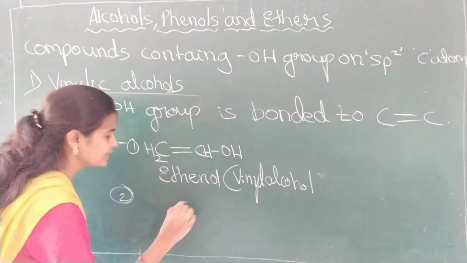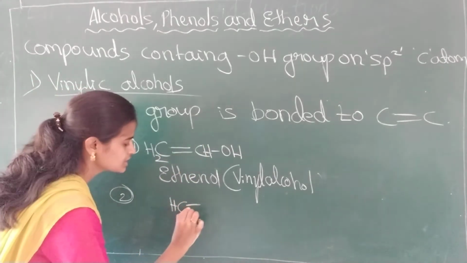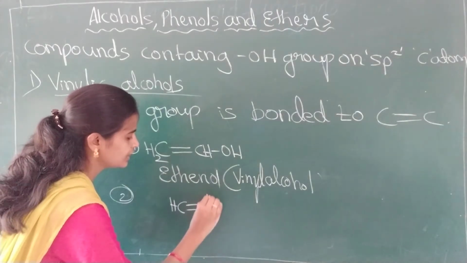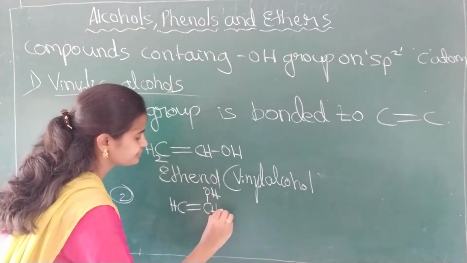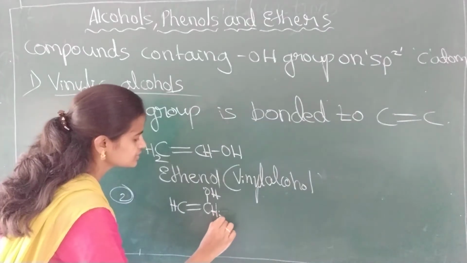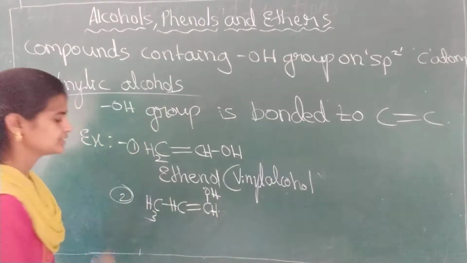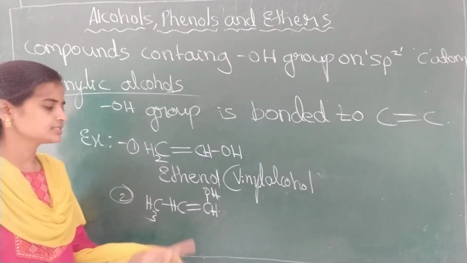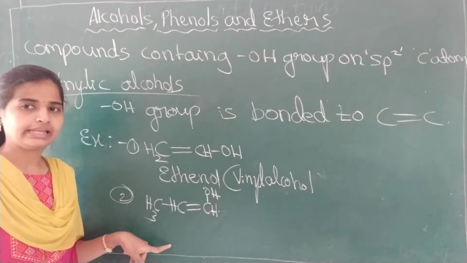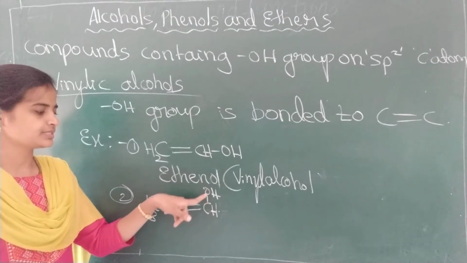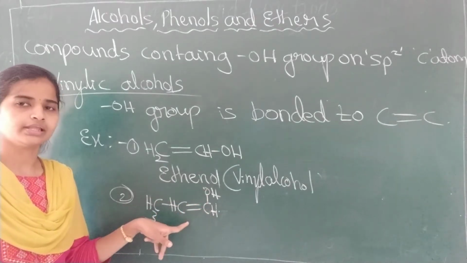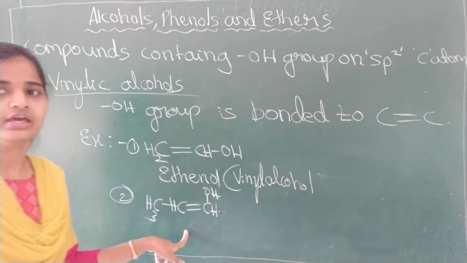The second example, CH double bond CHOH, and we can extend this, CH3. This is also an example for vinylic alcohol because here the OH group is attached to the carbon atom which is involved in the carbon double bond formation.